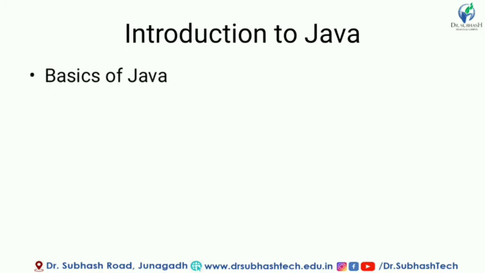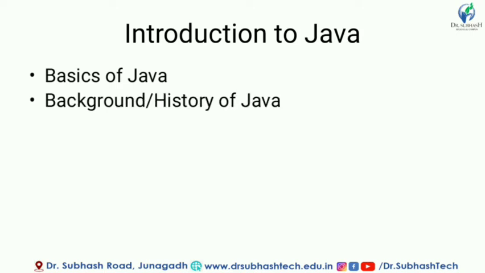If we are aware of programming languages, we can consider Java as a programming language. It is a robust and secure programming language. Using this language, we can create desktop applications as well as web applications. And as Java is a secure language, whatever application we create using the Java language will also be secure.